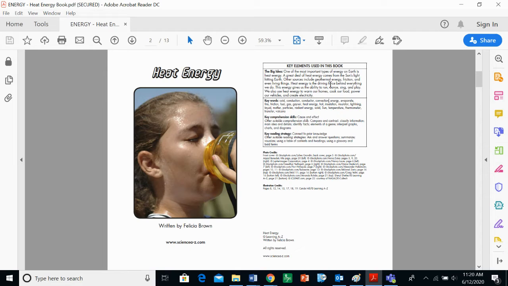Heat energy is the driving force behind everything we do. This energy gives us the ability to run, dance, sing, and play. We also use heat energy to warm our homes, cook our food, power our vehicles, and create electricity.